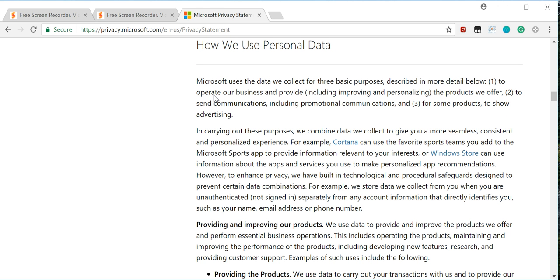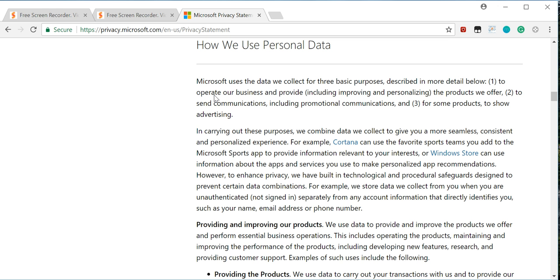In carrying out these purposes, we combine data we collect to give you a more seamless, consistent, and personalized experience. For example, Cortana can use the favorite sports team you add to the Microsoft Sports app to provide information relevant to your interest. Or Windows Store can use information about the apps and services you use to make personalized app recommendations.